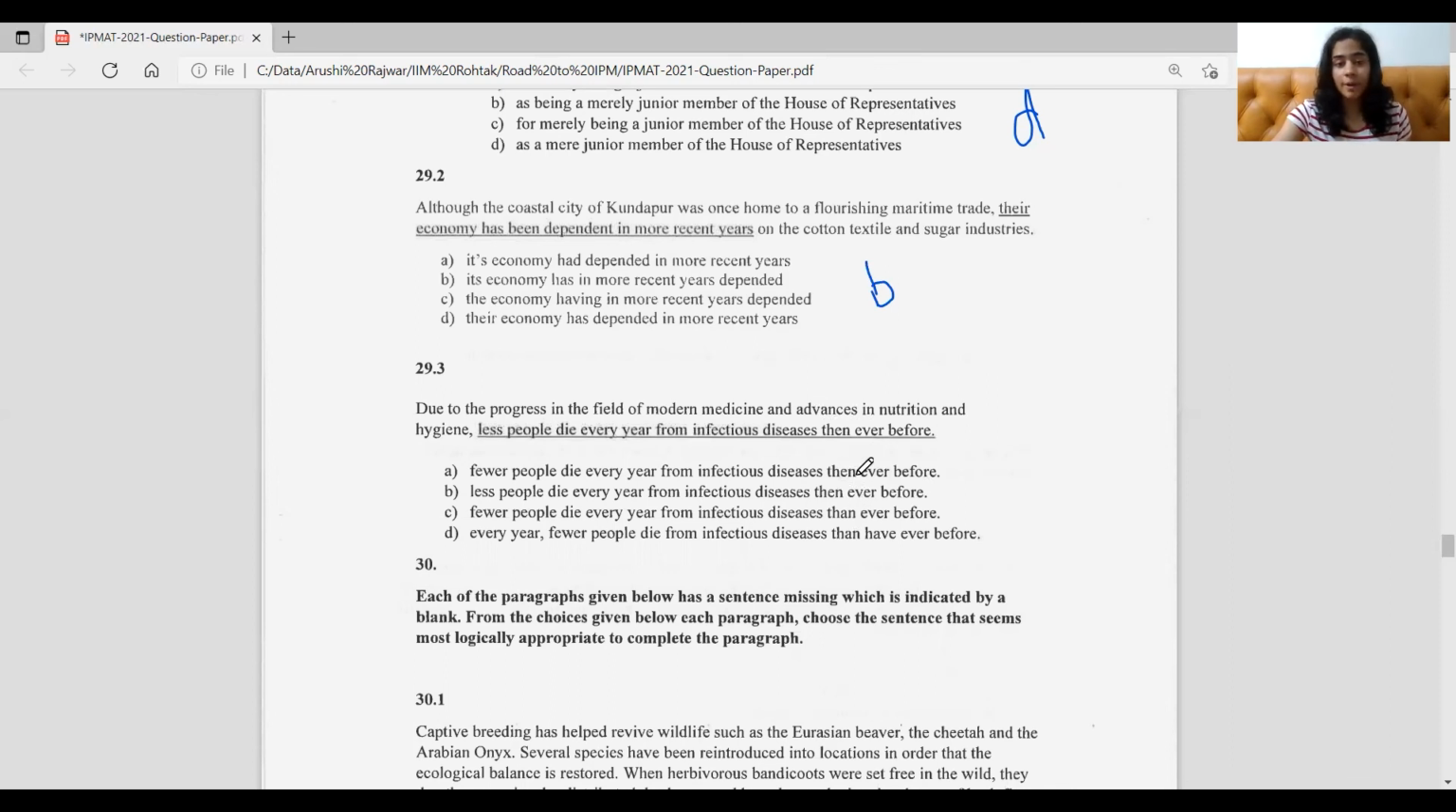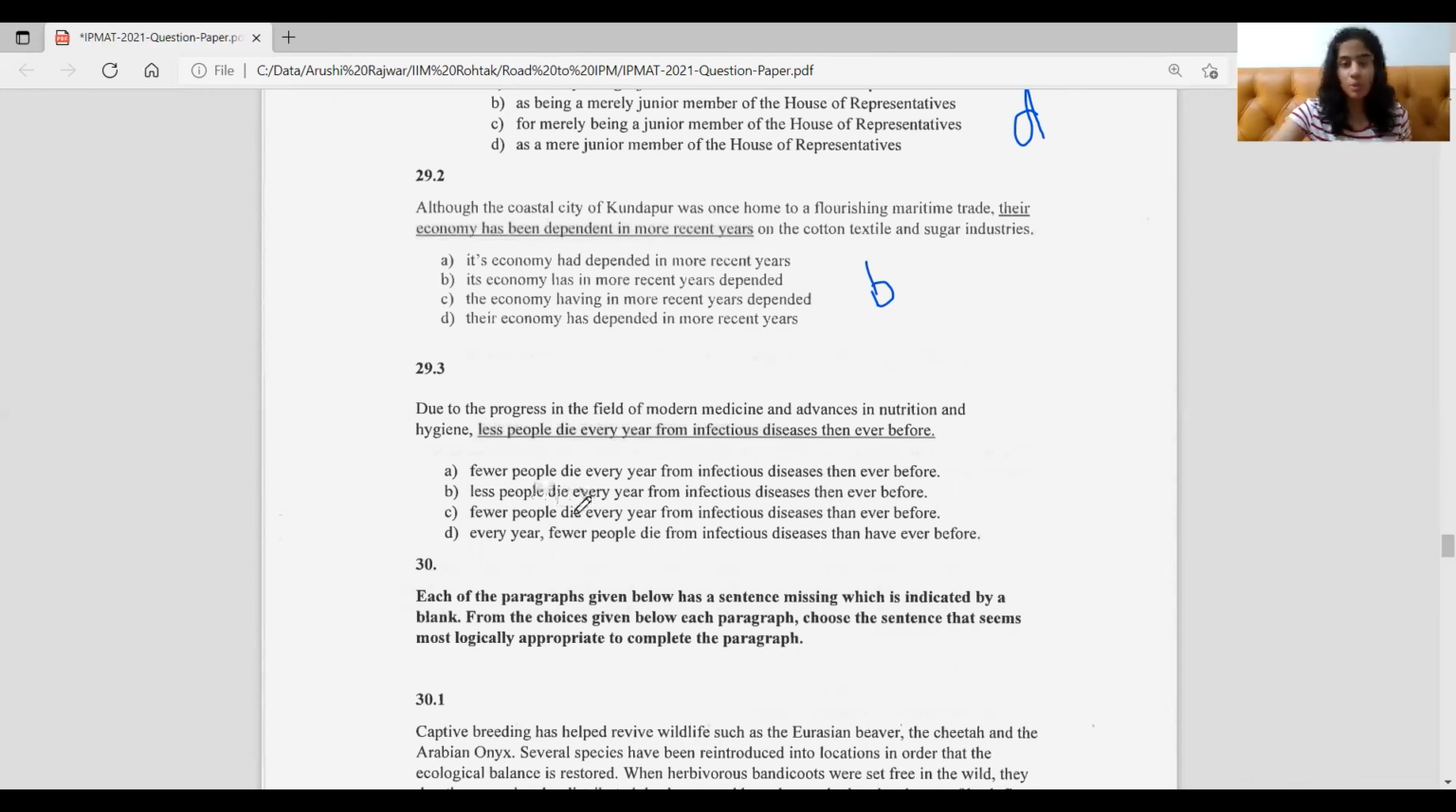So A and D are automatically eliminated because they're using then, and we'll just choose between C and D. Now, fewer people die every year from infectious diseases than ever before. A similar way of saying it, just less. And of course, with people, you can't use less, right? Because people can't be measured. They are counted. They are countable. So fewer is the more suitable one here.